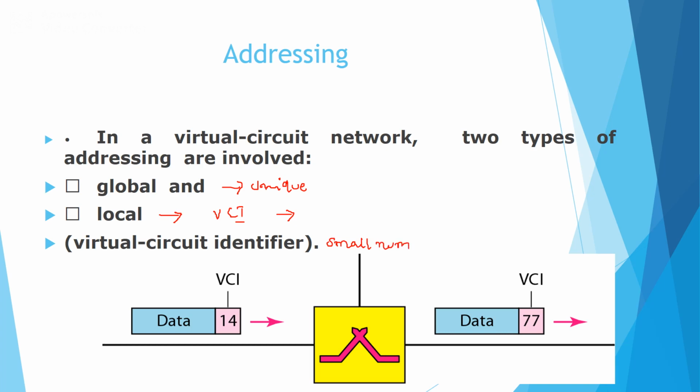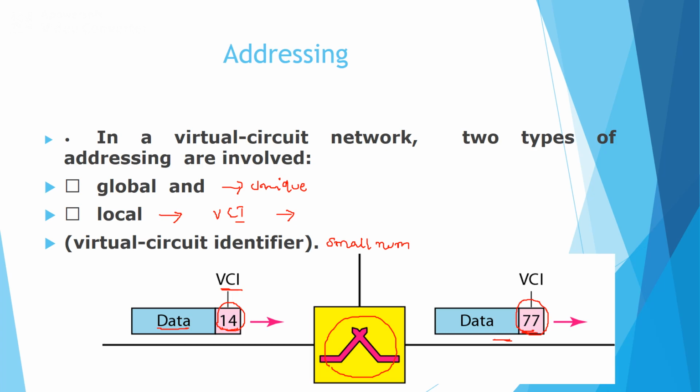In the diagram we can observe that we have one switch. The incoming data has the virtual circuit identifier VCI as 14, and while leaving that respective switch, the data's VCI is modified.